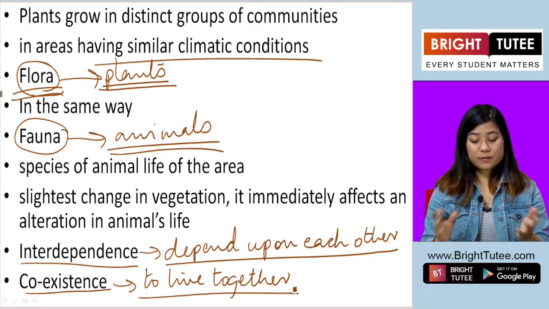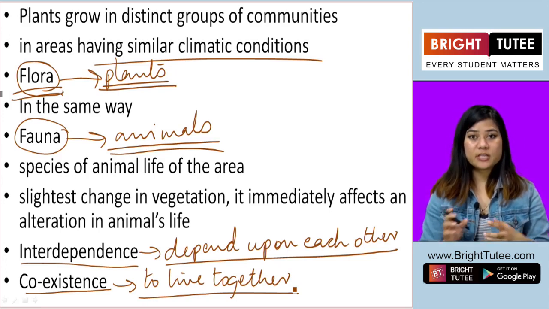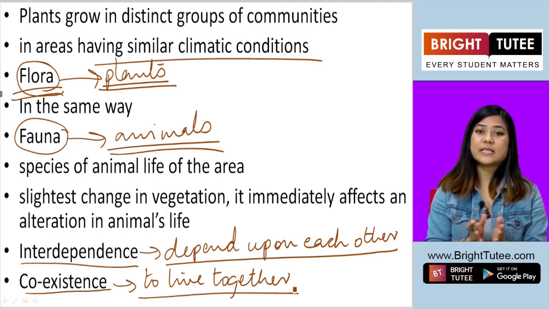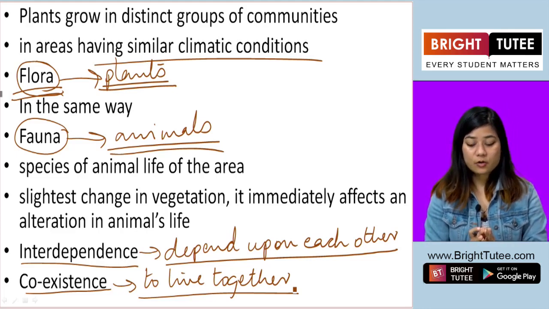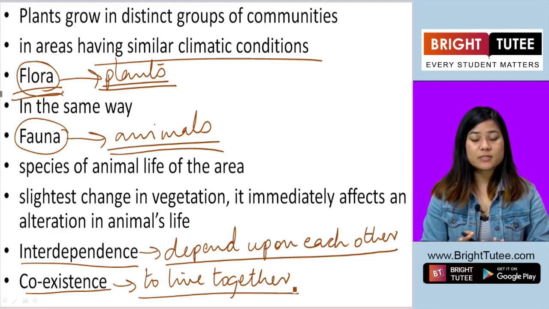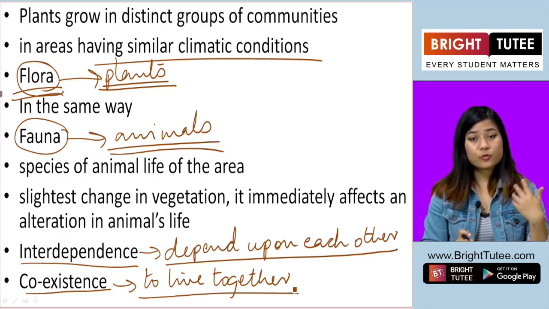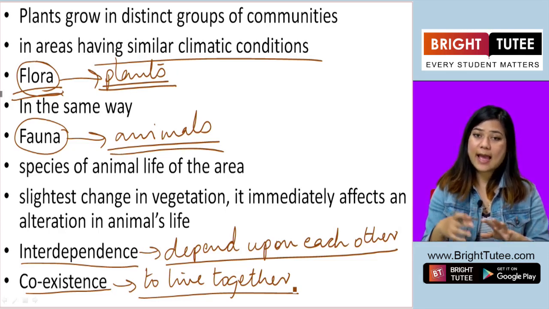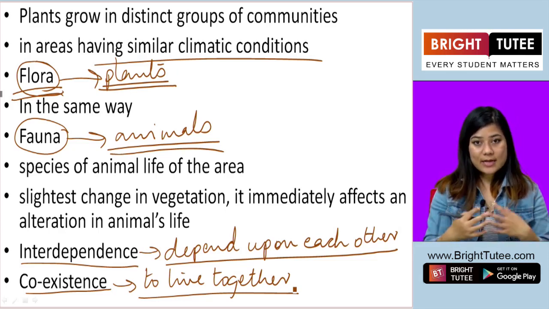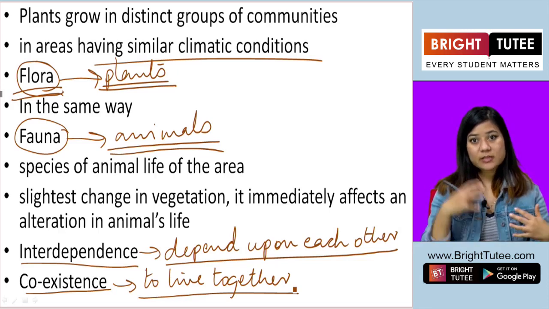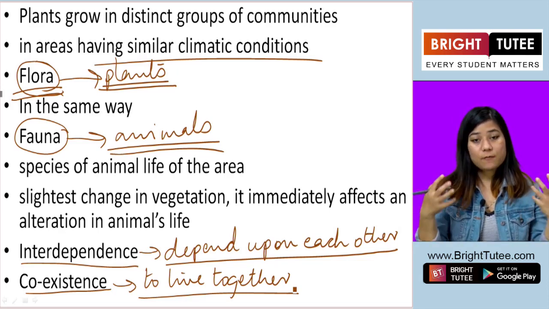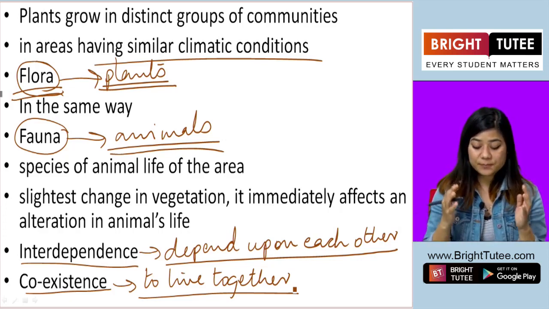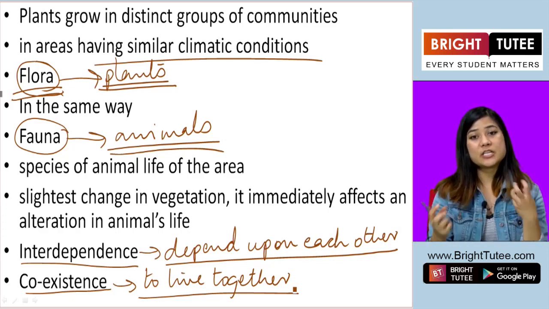So if you, for example, think of a forest, say a forest in Maharashtra. There's a big forest reserve, and you imagine the trees and plants grown there, and the animals living there. So the wildlife and the vegetation, for their coexistence in that region, have to depend on each other.